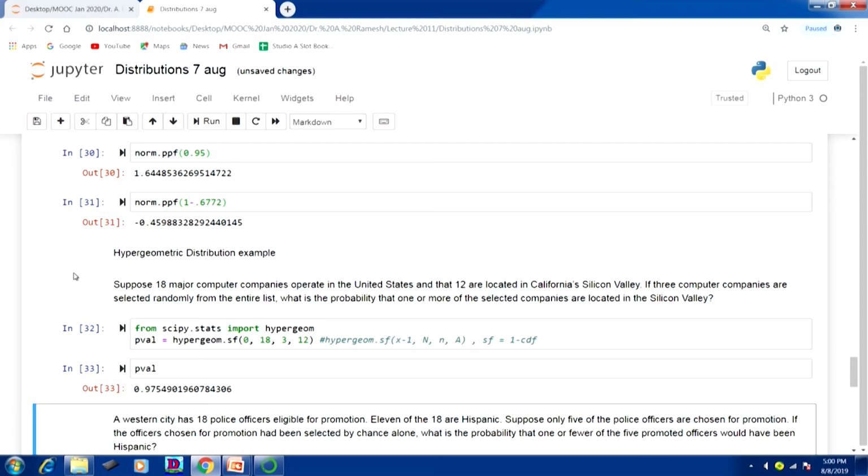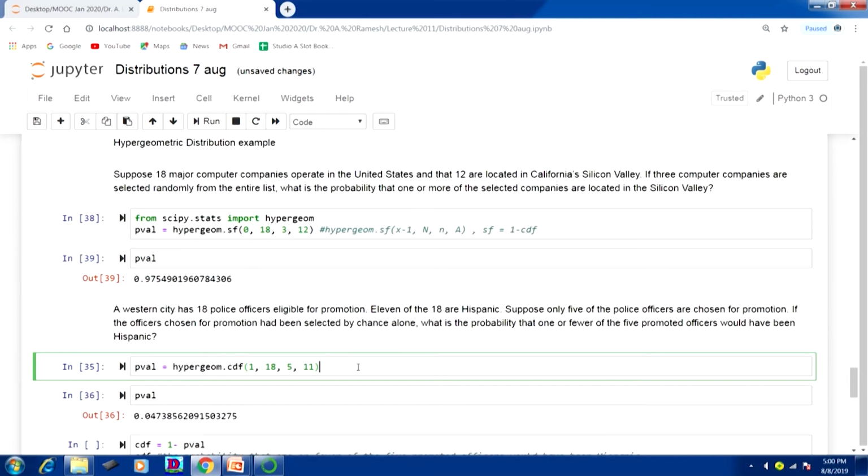So, from scipy.stats import hypergeom, p value equal to hypergeom.sf, sf means survival function. Here, if it is 1 or more, that means 1 minus 1, so 0. Then 18 represents the population size, 3 means we are choosing, that is the sample size 3, and 12 means the number of successes in the population, that is capital A, the same notation you used in our theory. So, here the p value is 0.9754. We will see another example.